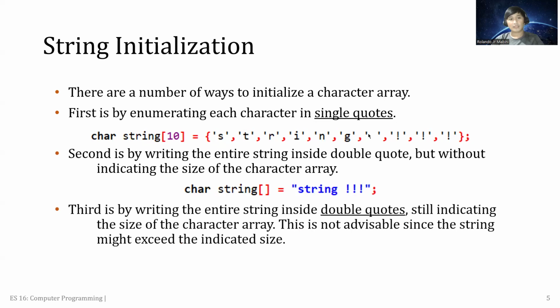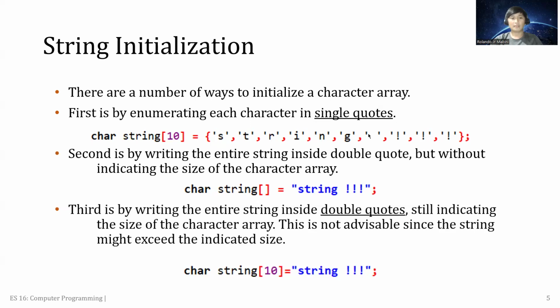Third is by writing the entire string inside double quotes, still indicating the size of the character array. This is not advisable since the string might exceed the indicated size. According to the third statement, this is not advisable because if you look at the character array in a string, it is written there as 10, which again means the size.